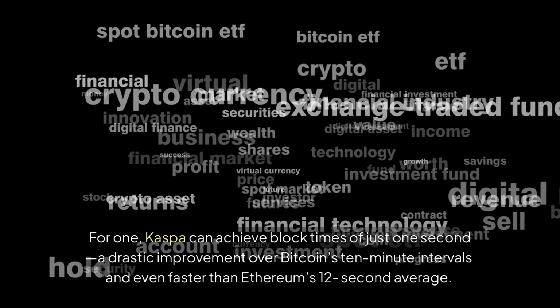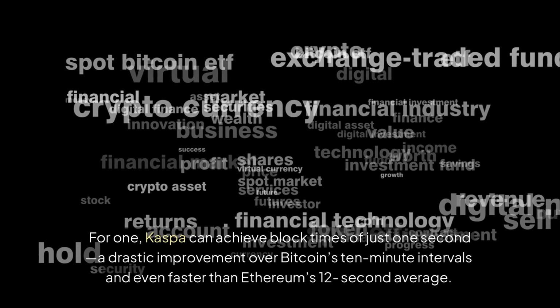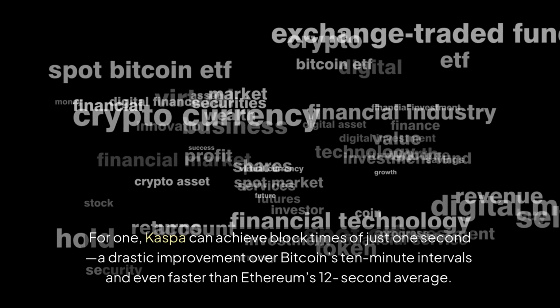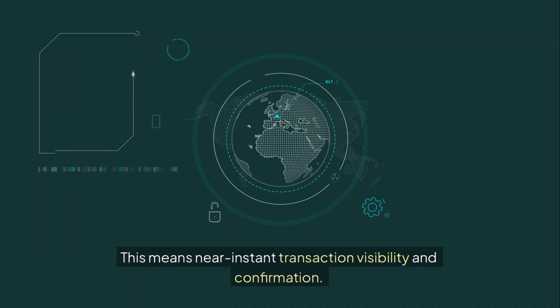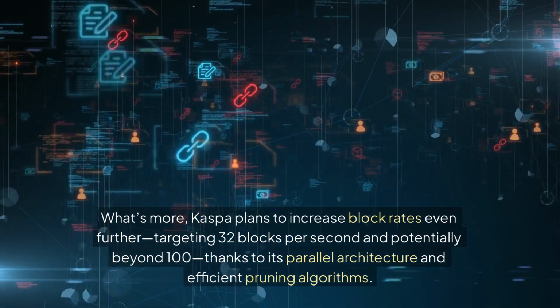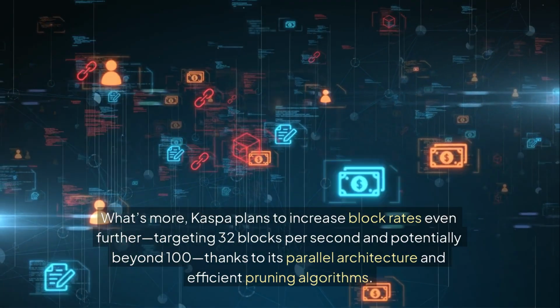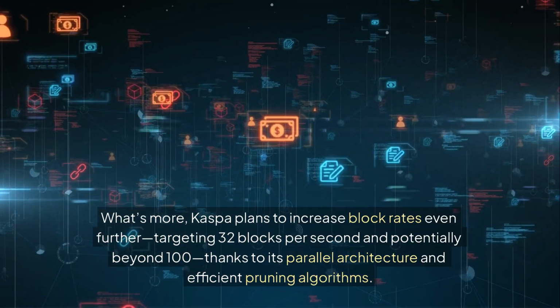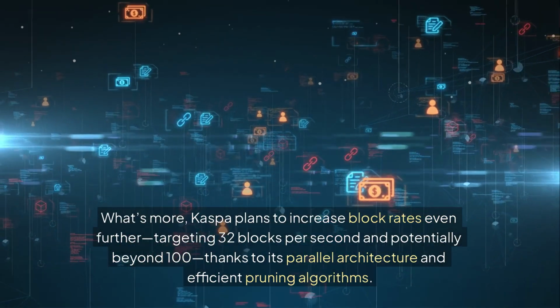So what does this mean in practice? For one, Kaspa can achieve block times of just 1 second, a drastic improvement over Bitcoin's 10-minute intervals, and even faster than Ethereum's 12-second average. This means near-instant transaction visibility and confirmation. What's more, Kaspa plans to increase block rates even further, targeting 32 blocks per second and potentially beyond 100, thanks to its parallel architecture and efficient pruning algorithms.